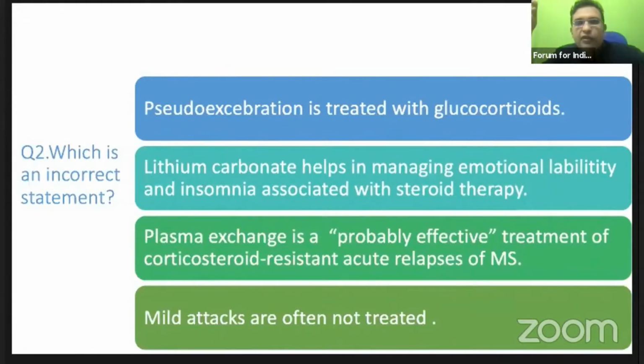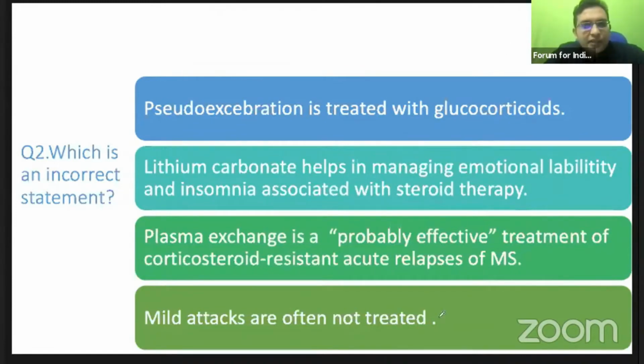If you misdiagnose this as a relapse of multiple sclerosis, and the patient is already on disease modifying drugs, and you treat with steroids, which will flare up the infection, it will cause more harm than good. So in pseudo exacerbation, you should treat the underlying cause rather than treat it with glucocorticoids.